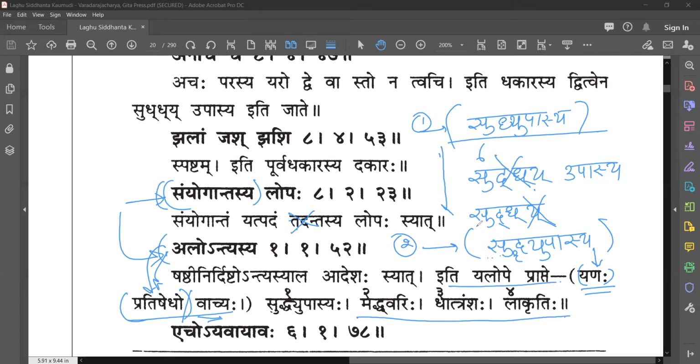Any clarification? Any suggestions, comments? So is there going to be an example where the word is deleted? No, it will never get deleted. This will always be there. No, this never happens actually. Samyogantasya lopa never happens.